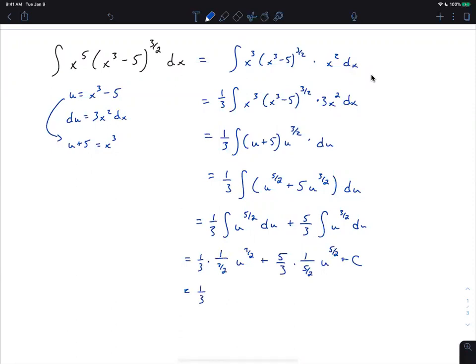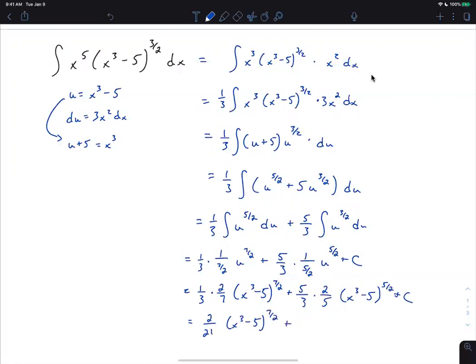So we get 1/3 times 2/7, and then x cubed minus 5 to the 7/2 plus 5/3 times 2/5 times x cubed minus 5 to the 5/2 plus c. And then that's 2 over 21 times x cubed minus 5 to the 7 halves plus 2 over 3 because the 5's cancel times x cubed minus 5 to the 5 halves